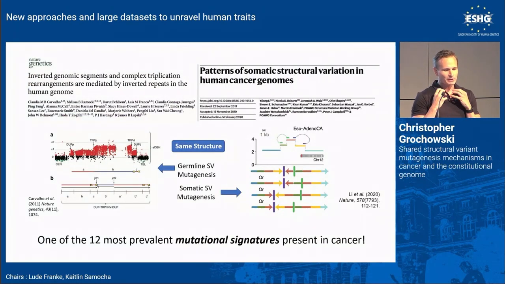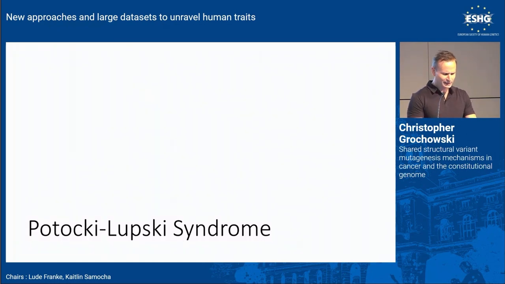And so where we really started to come in and say, wow, this is a very interesting pattern, but then when we start to look at the cancer work and cancer genomes, we can actually see this dupe trip is one of the 12 most prevalent mutational signatures also in human cancers. And so what we're starting to explore is that these inverted LCRs, which are very prevalent within the genome, not just at the MECP2 locus, actually act as points of genomic instability in human disease, such as MECP2 and others. But what we're starting to see is it's also prevalent in cancer genomes and can act as points of genomic instability.